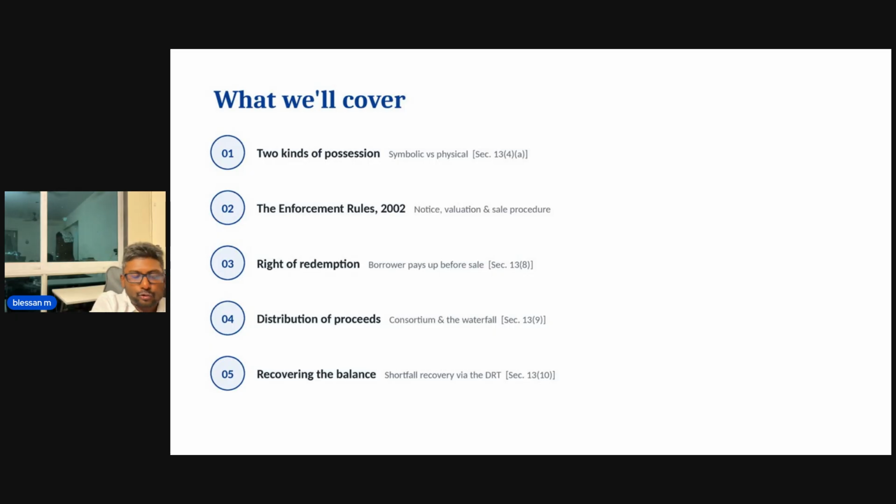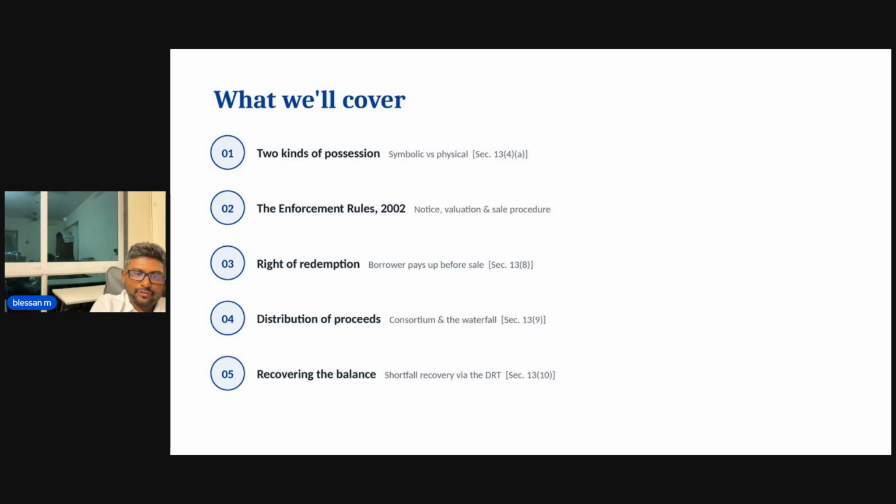Whereas, as opposed to that, physical possession means the bank would hold the keys to the property, and they would have complete control over the property. So always having a physical possession is an attractive option, because the property would fetch a much better price in the auction or private treaty, or the method that is chosen by the authorized officer to sell.